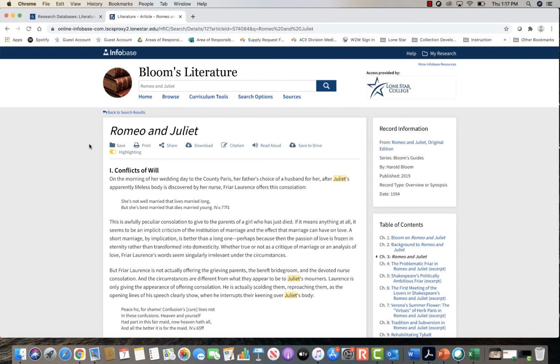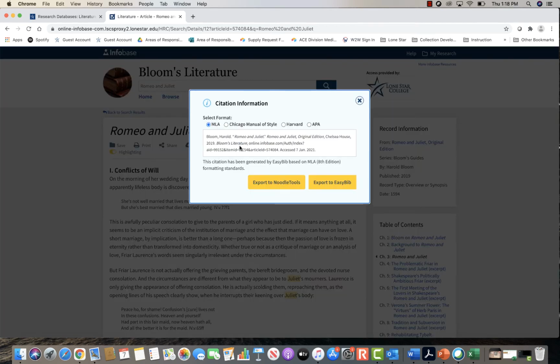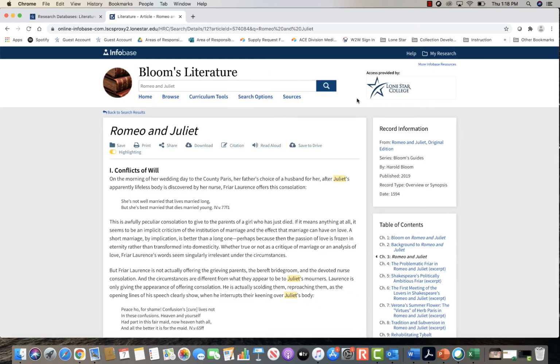You also have the option to print or save it to your desktop. You can also download it directly to your desktop. There's also a citation tool, which is really nice, that you can highlight and copy the citation for your works cited page. Make sure you check it over to make sure it is accurate, because it was created by a computer. It can have some inaccuracies. And you also have the option to have it read aloud to you as well.